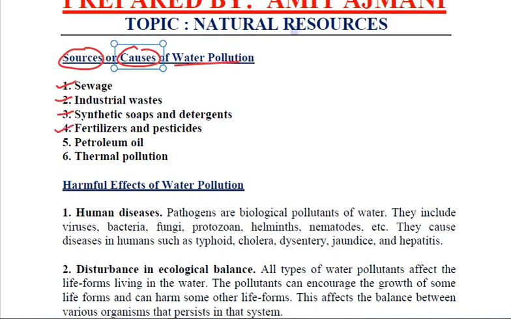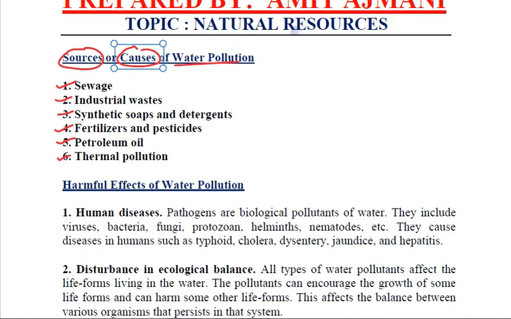The various fertilizers and pesticides which we use on our crops to increase productivity wash away with the irrigation water and also add up into the water bodies, causing water pollution. Petroleum oil and thermal pollution are also sources of water pollution. It is quite obvious that we need to restrict water pollution, because it is very harmful.